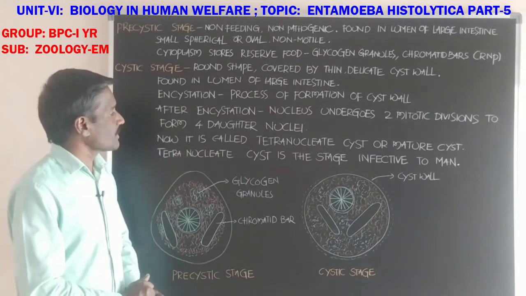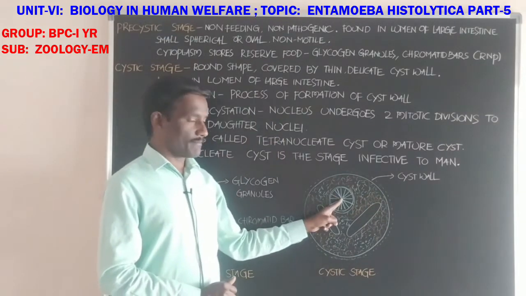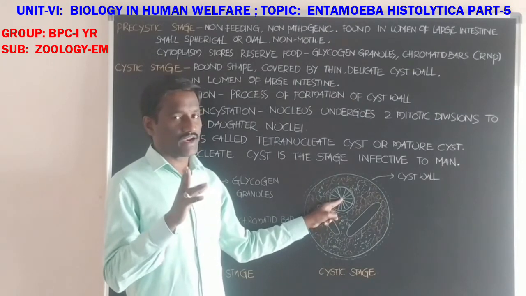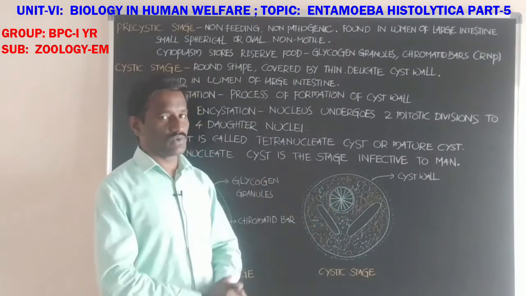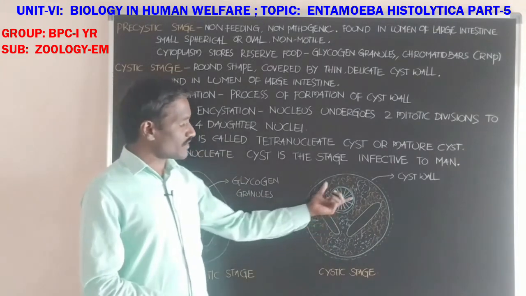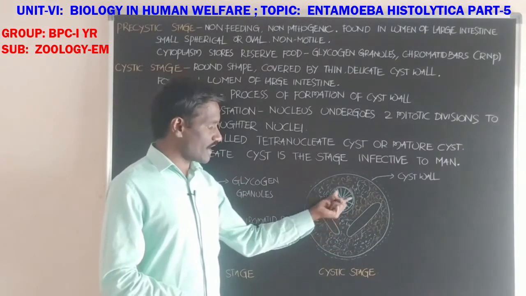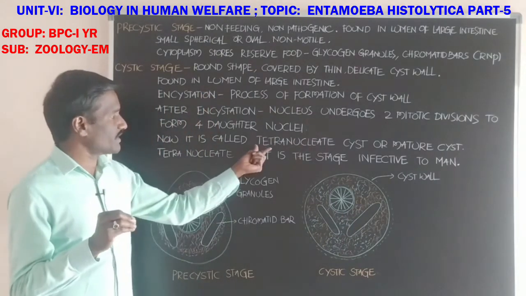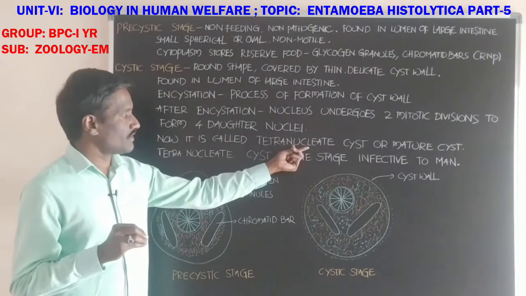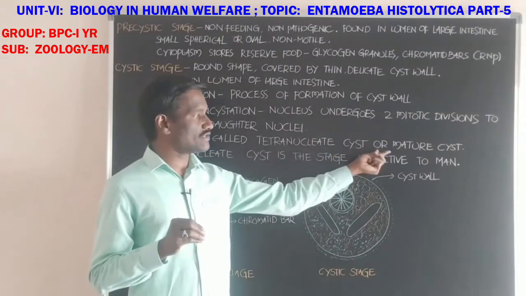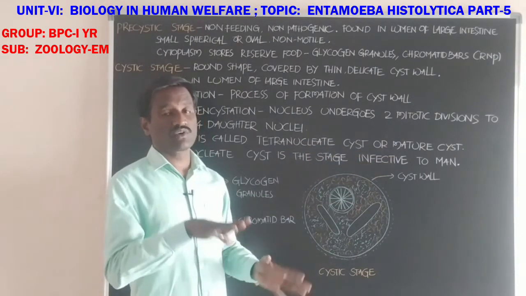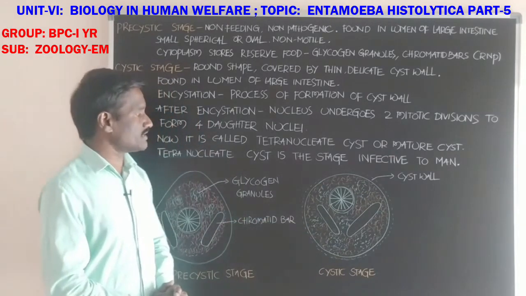Four daughter nuclei are present in the cytoplasm. Now it is called a tetranucleate cyst, also called the mature cyst.